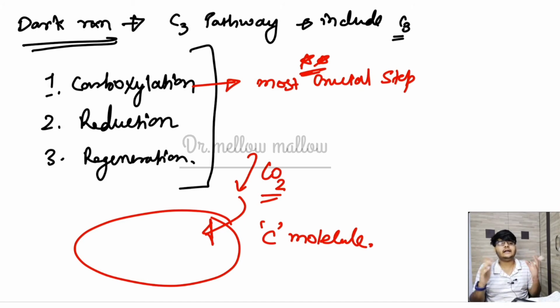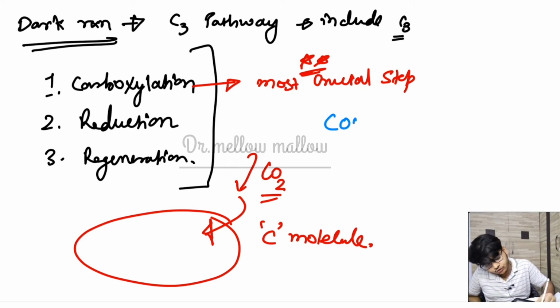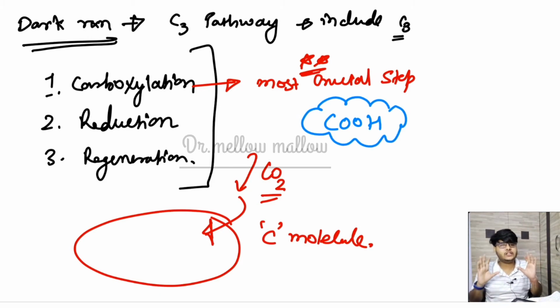Carboxylation means the addition of CO2, and after addition of CO2 to the cell, we must ensure the second step, that is called reduction, because after adding carbon we will get a carboxylated product. From organic chemistry, carboxylated means COOH, the acidic part.